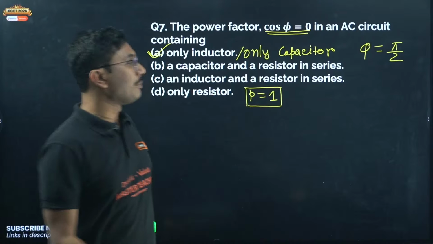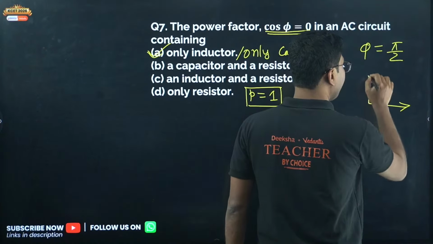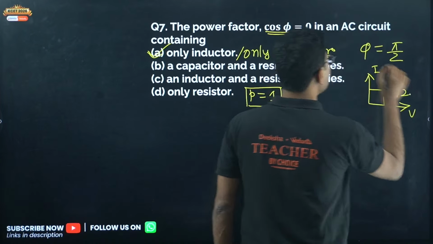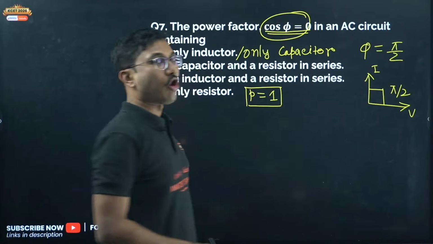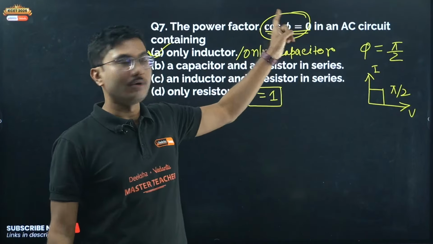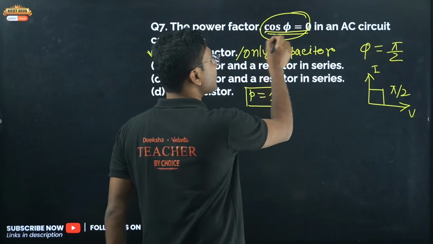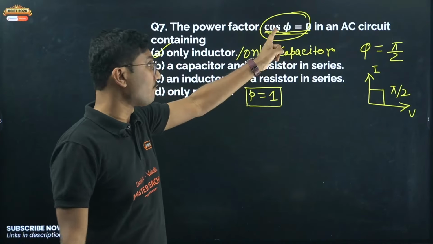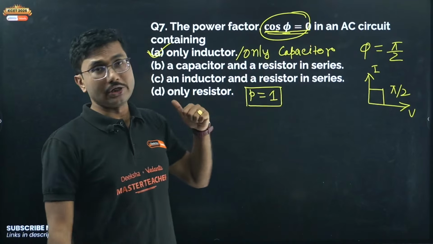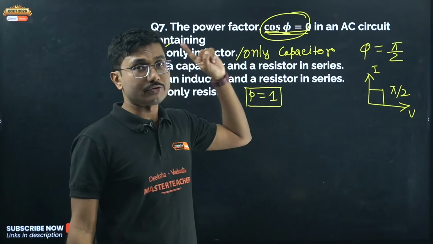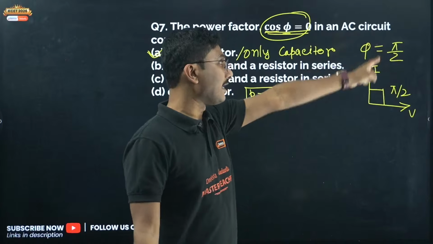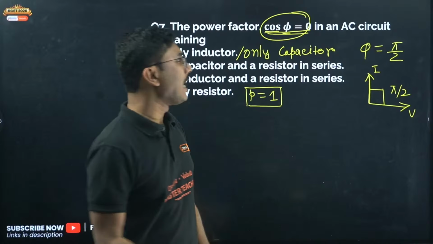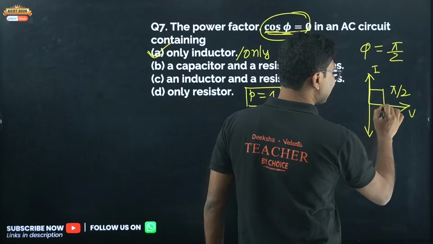So the angle between voltage and current is 90 degrees, not 0 degrees. Cos phi is 0, not phi equals 0. So remember this, here it is given cos phi, not phi. Power factor is cos phi. If phi equals 0 is given, then only resistor is correct. But if it is cos phi equals 0, that means the angle is pi by 2, and if the angle is pi by 2, either current is leading or lagging. It can be leading, it can be lagging. In both cases the angle is 90 degrees.